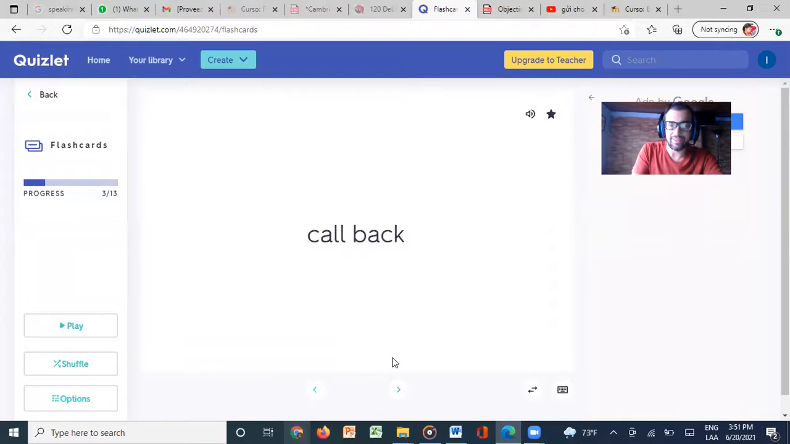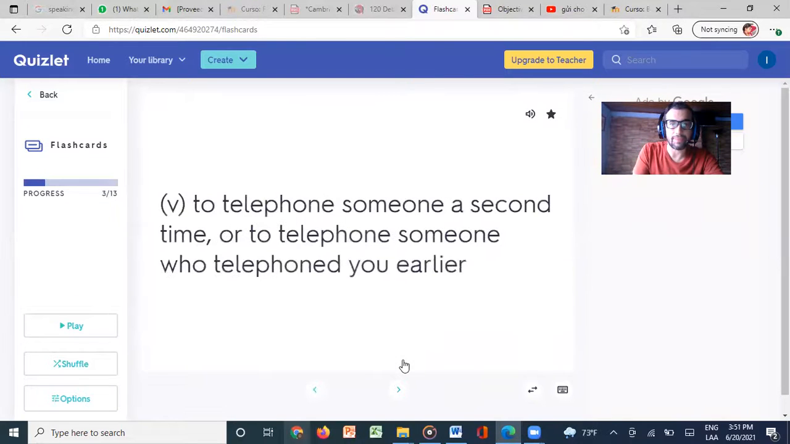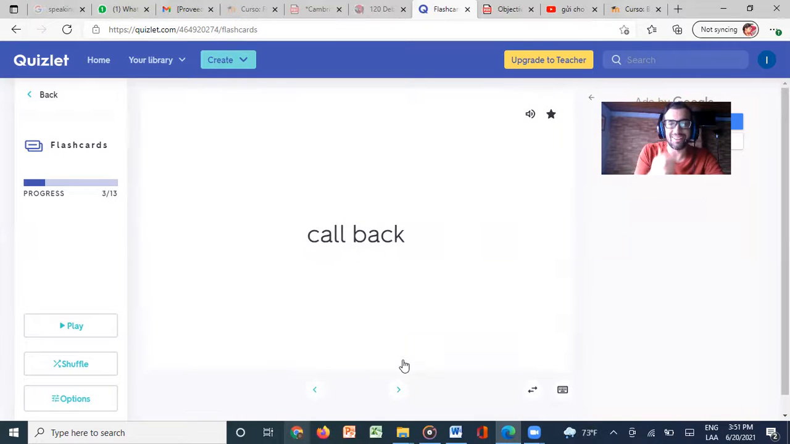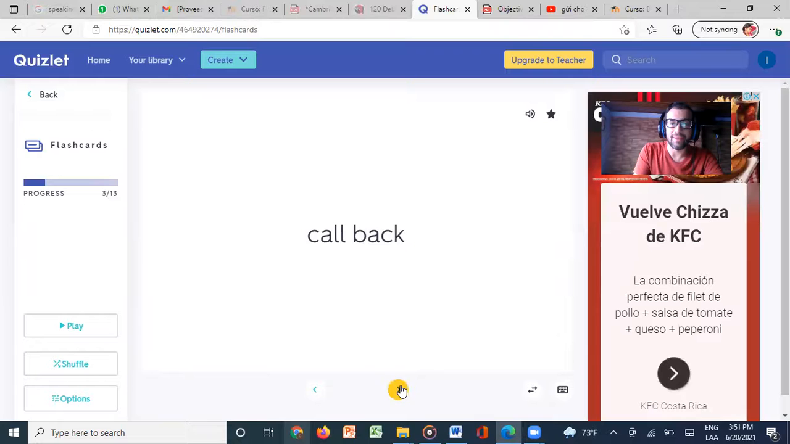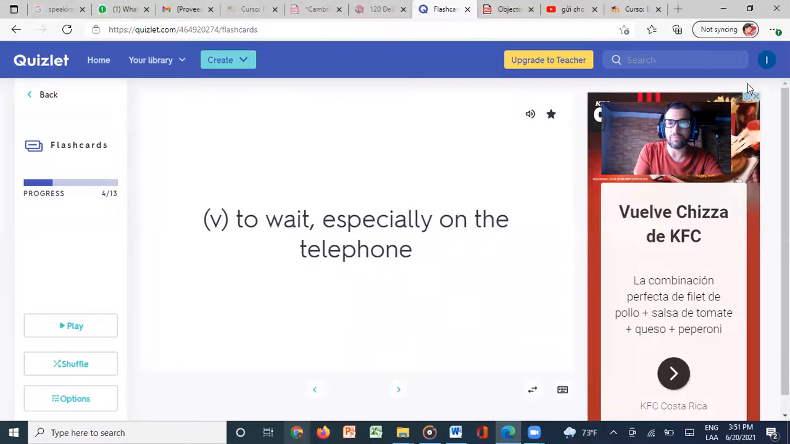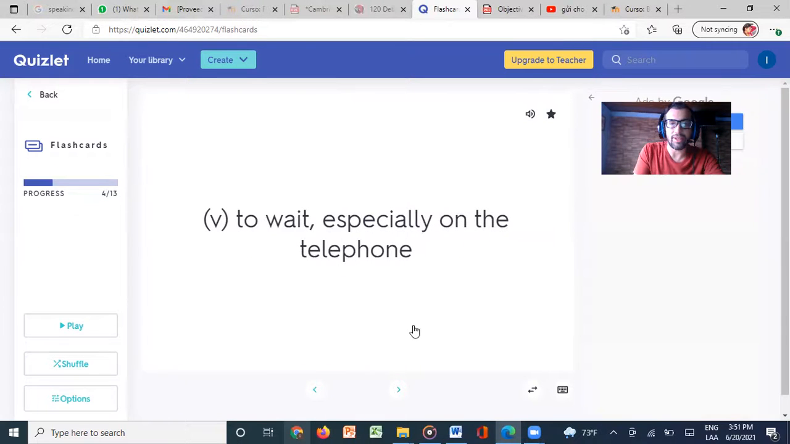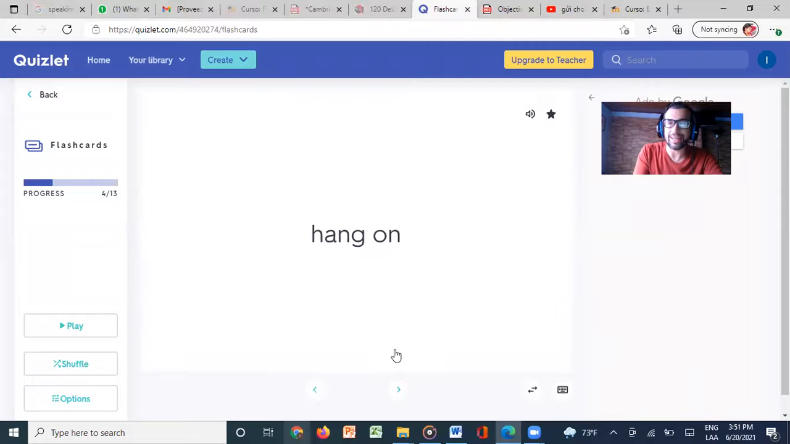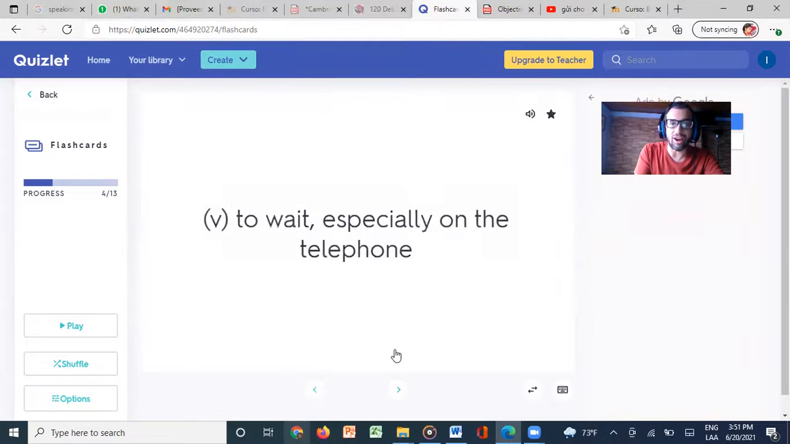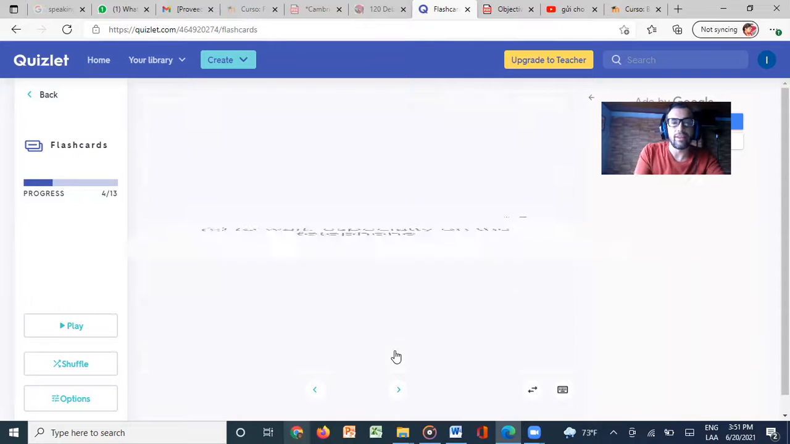Number three, call back. Well, what's call back? To telephone someone a second time, or to telephone someone who telephoned you earlier. So that would be call back. Number four is hang on. Hang on is to wait, especially on the phone. So if you are talking on the phone and you want the person to wait for a moment, you can say hang on, and then you go back.